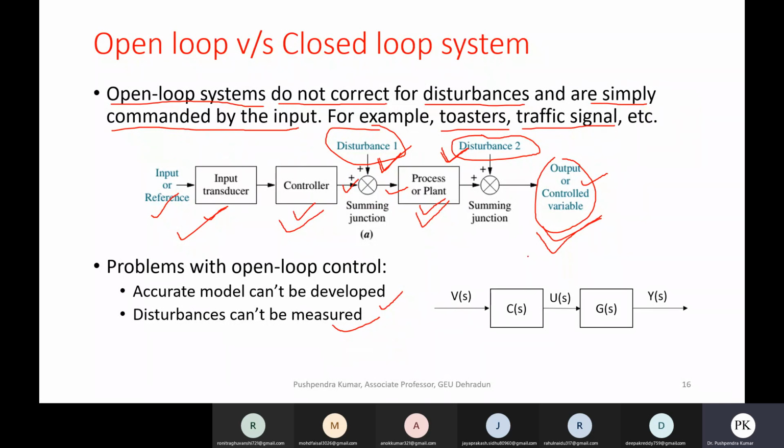So this is a way of representation in the S domain in mathematical form. Like control system is represented by C(S). We will discuss what this S is. It is a complex variable. The process or plant is represented by G(S). This is your control signal which is applied to your plant. You get here the output, and this is your reference input. We will discuss this when we study the control theory.